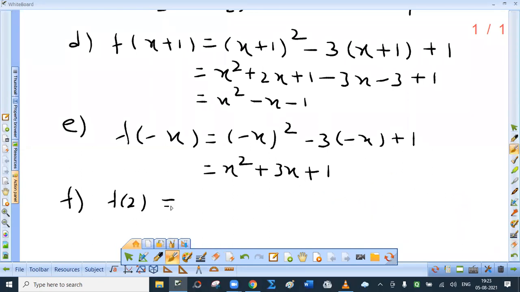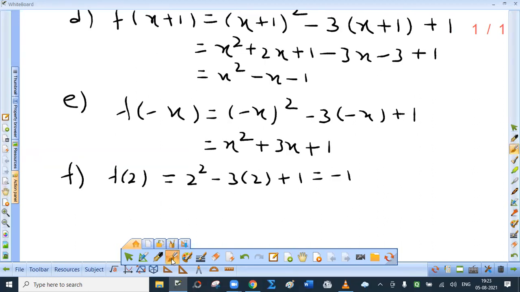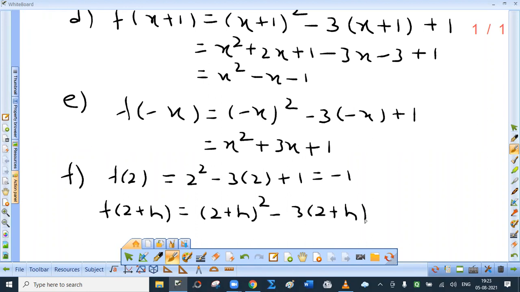Tell me what is f of 2? 2 square minus 3 into 2 plus 1. So f of 2 comes out to be minus 1. Okay. We need f of 2 plus h also. So this is 2 plus h bracket square minus 3 times 2 plus h plus 1. Now you have to simplify this.